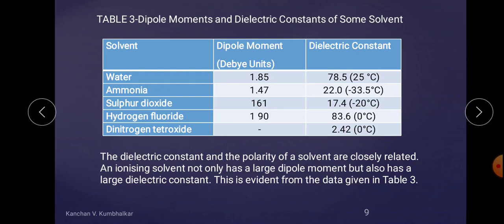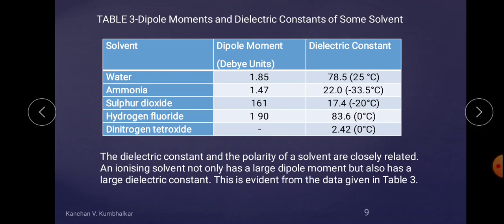Now these are some comparisons. Water has a dipole moment of 1.85 and its dielectric constant is 78.5 at 25 degrees Celsius. Ammonia has 22.0, at a different temperature: water and hydrogen fluoride values are at normal temperature and this one is at 0 degrees Celsius. So that also affects it, but water is counted as the best solvent on the basis of dielectric constant.